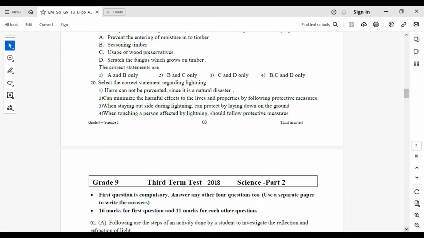When touching a person affected by lightning, should follow protective measures, is wrong, because after being affected by lightning, inside that person there is no current, so we should not follow any protective measure to touch him or her.